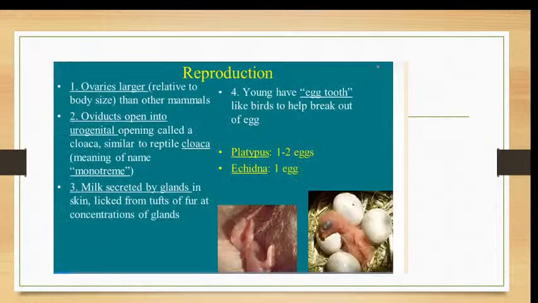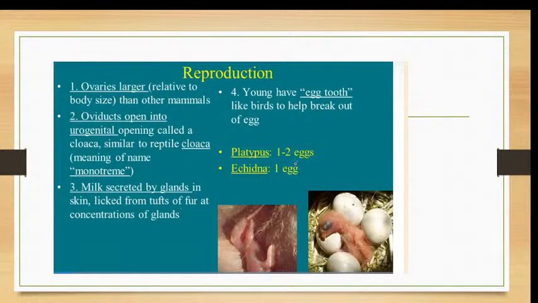Now, coming to reproduction, the ovaries are larger than in other mammals, because from the ovaries arise the oviducts which open into the common cloaca, and that is why it is called monotreme. The name monotremata came because of the presence of a common opening called the cloaca in the reproductive structure. The milk is secreted from the mammary glands and flows on the fur of the mother, and from that the babies lick the milk.